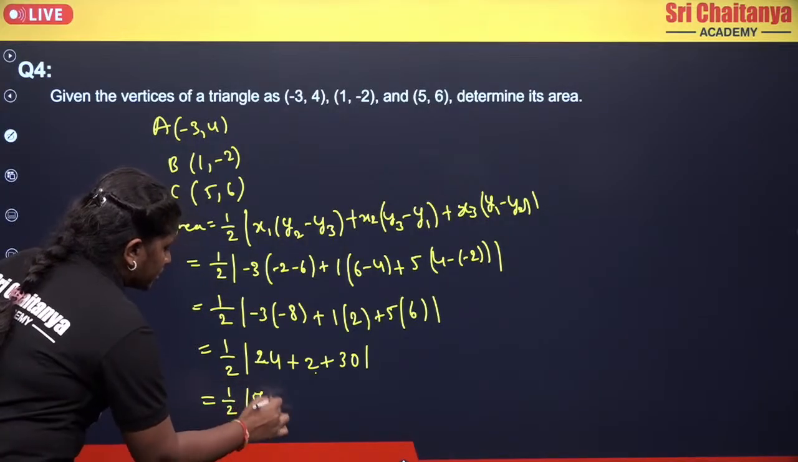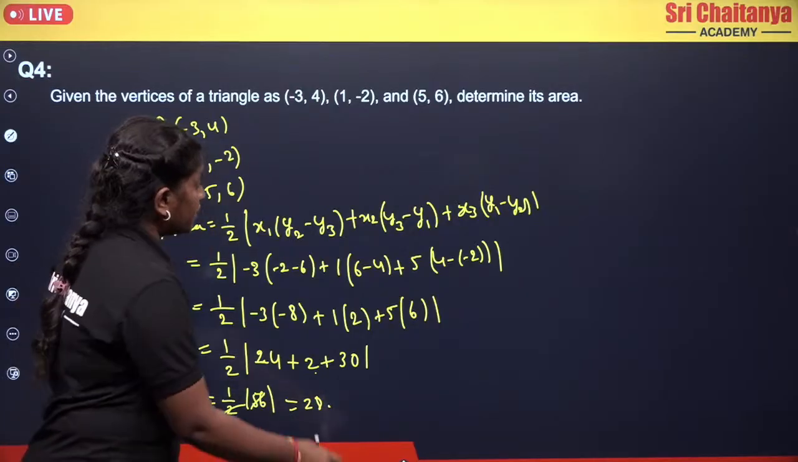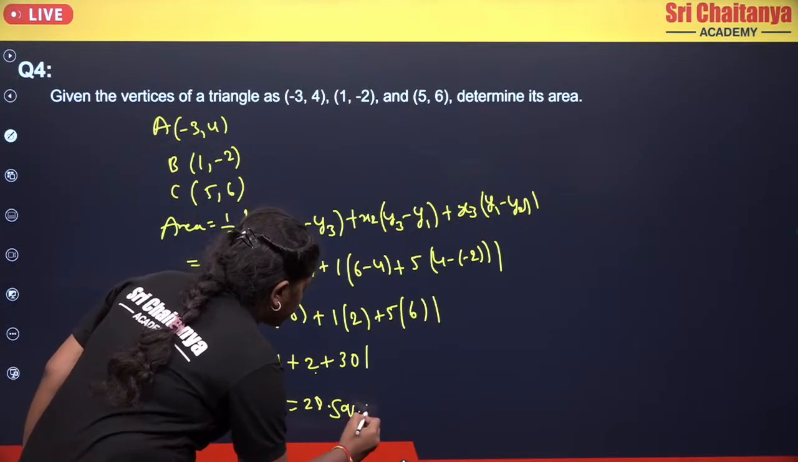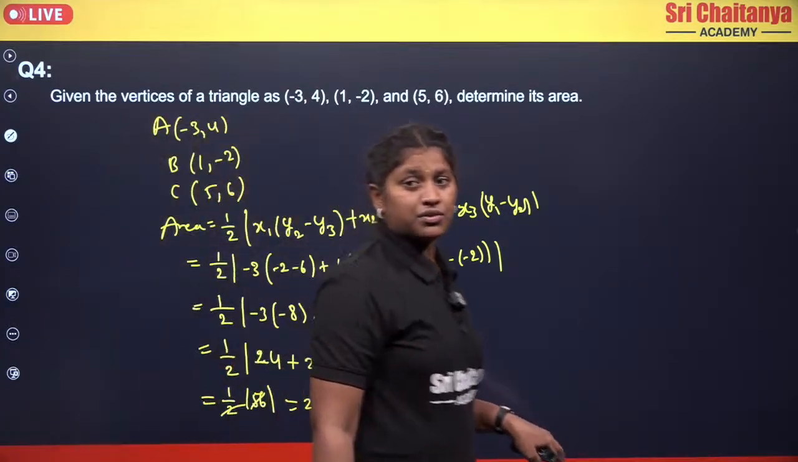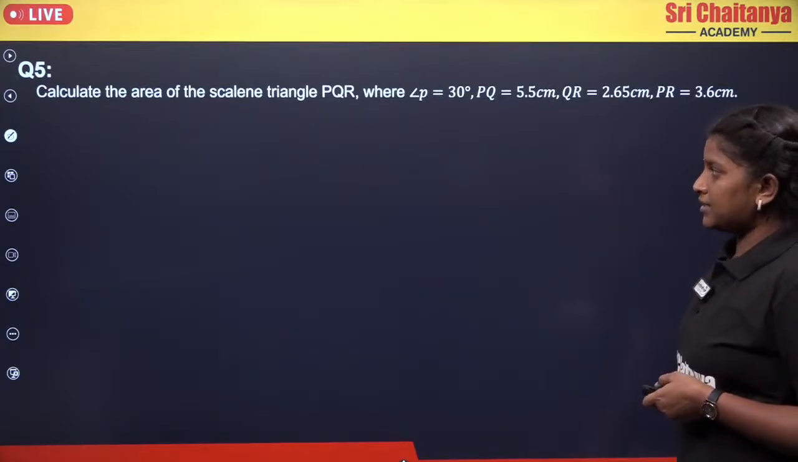Okay. So now 2 will cancel for 28 times. So we got the area as the 28 square units. Clear? And these units you can take whether it was of your centimeters or meters. Now moving to the next.